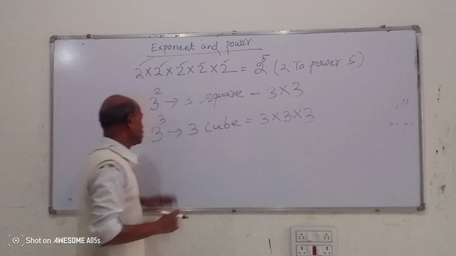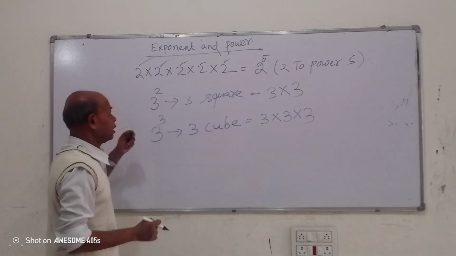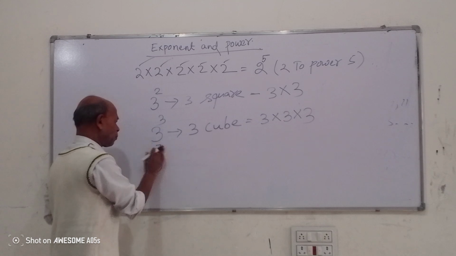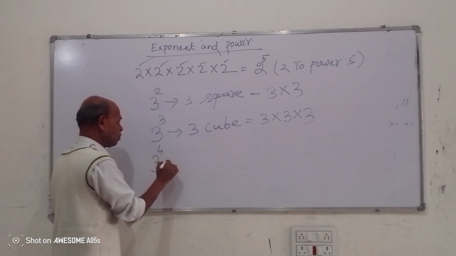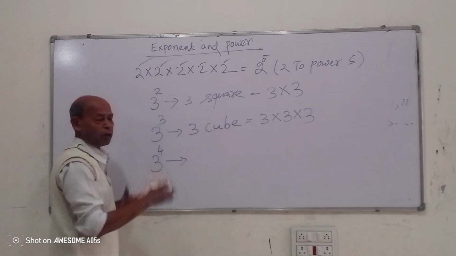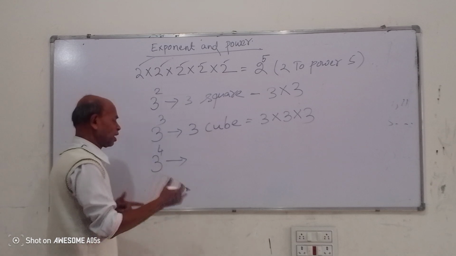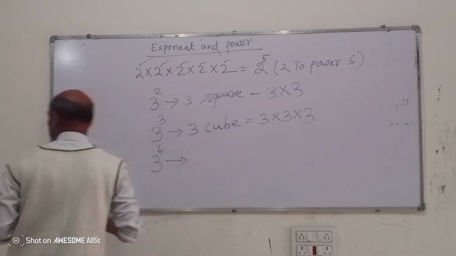When the power is more than 3, we say 3 to power 4, 3 to power 5, 3 to power 6, 3 to power 7, 3 to power 8, like this. Okay?